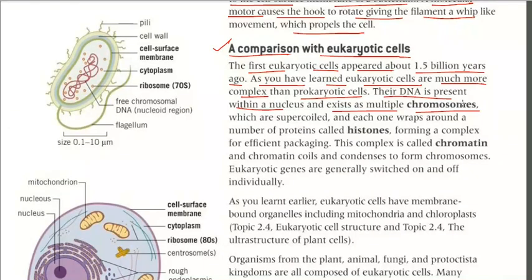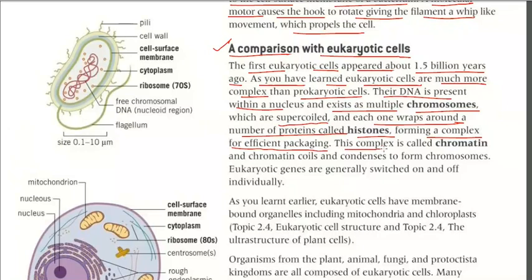In the eukaryotic cell, the DNA is present within the nucleus and exists as multiple chromosomes, which are supercoiled, and each one is wrapped around a number of proteins known as histones, forming a complex for efficient packing.